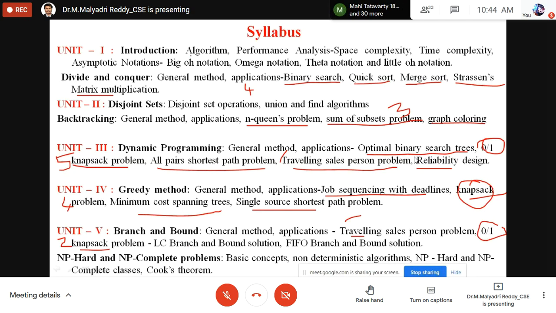So the first unit is nothing but simple theory. Everyone can attempt. In the second unit, the first half is simple theory. Everyone can attempt. In the fifth unit, the second part is theory. Everyone can attempt. So you have to learn only 15 problems from the DAA.